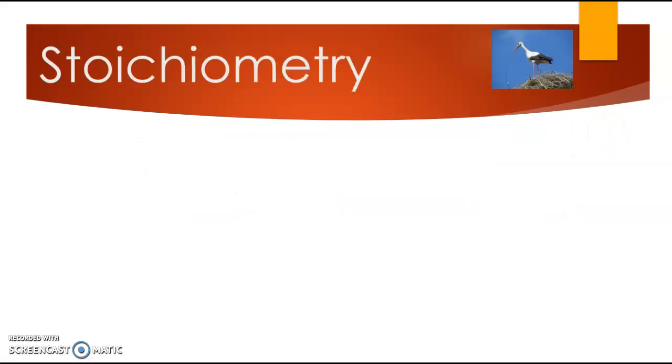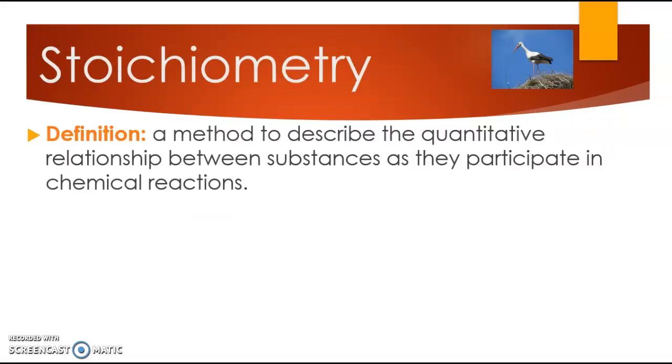Now, what we're talking about here is called stoichiometry. You don't need to know the definition, but since it is what we're doing, it's a method, it's a tool, and it's a way to describe the quantitative relationship between substances as they participate in a chemical reaction. Quantitative is just a fancy way of saying the numerical or the number relationship. So it's a way that we look at the number relationship between substances as they participate in a chemical reaction, in the same way that we were just looking at the number relationship between ingredients in a recipe.